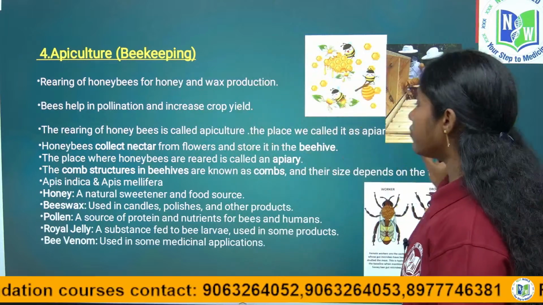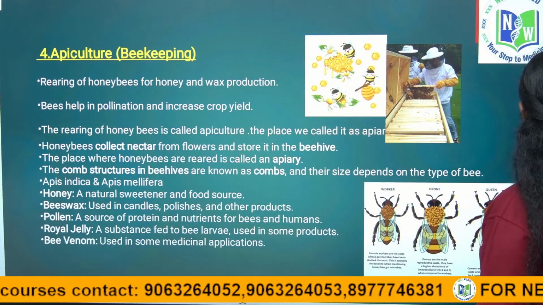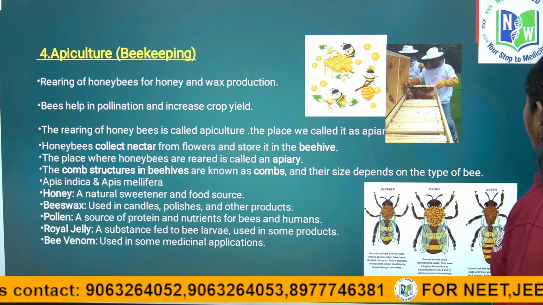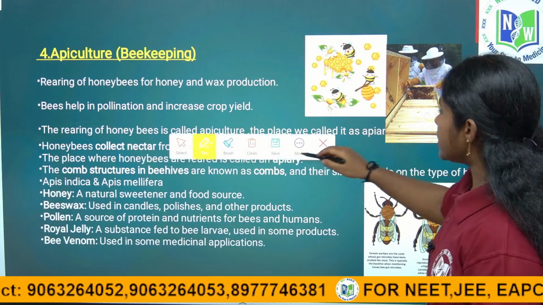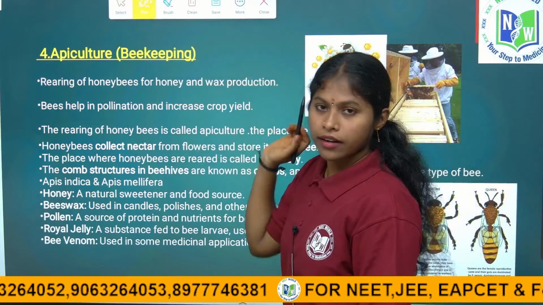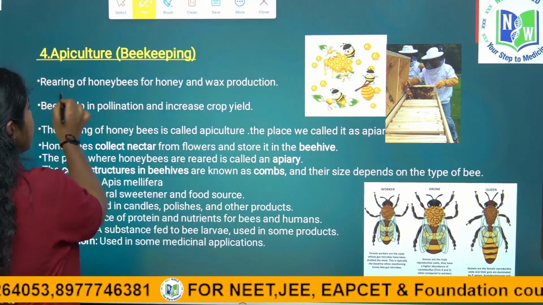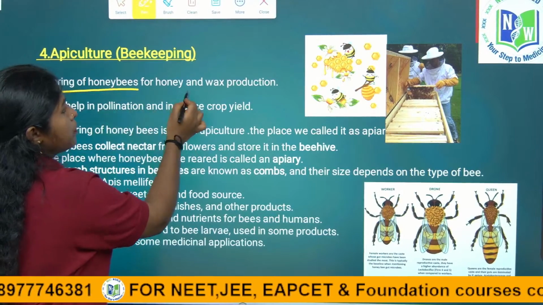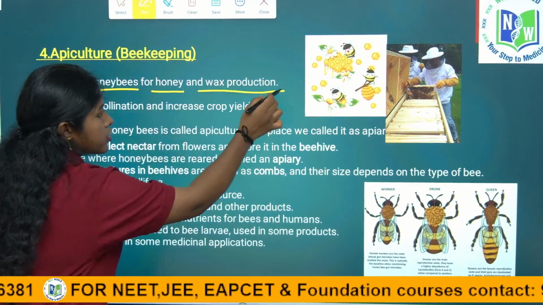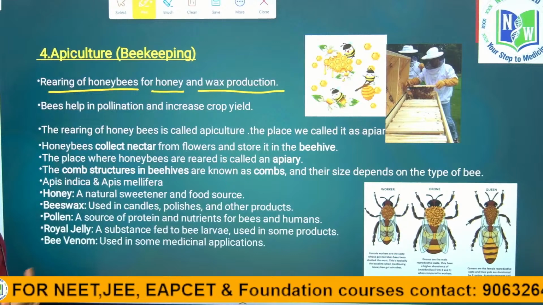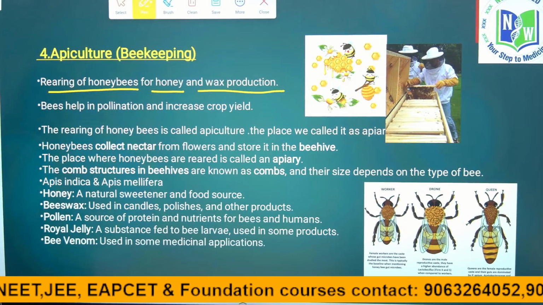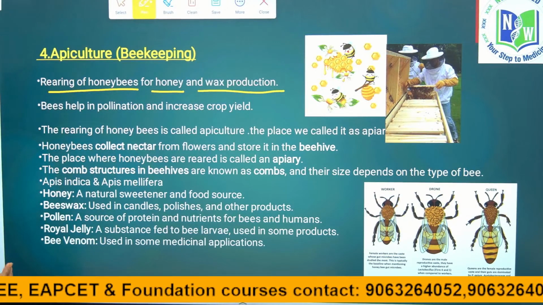The name apiculture came because in the scientific name, apis means honeybee, right children. Why do we rear honeybees? For honey and wax production. They are commercially very useful.